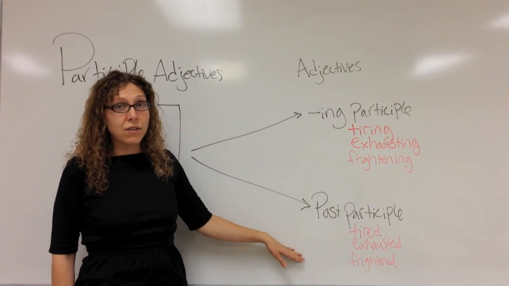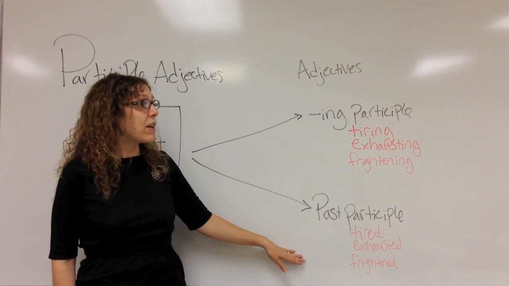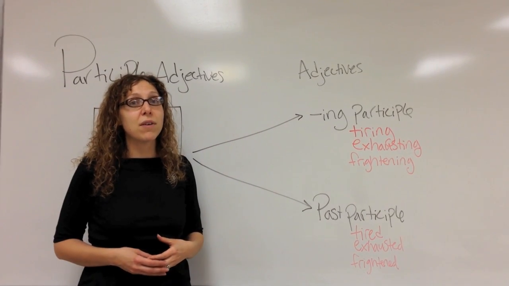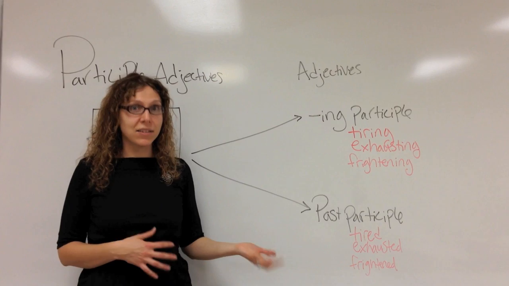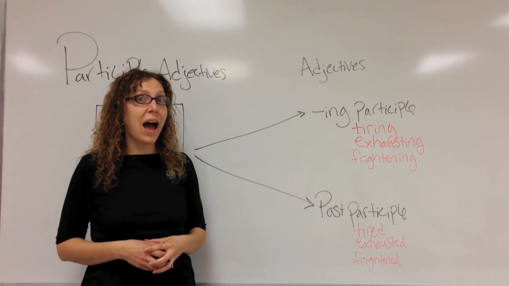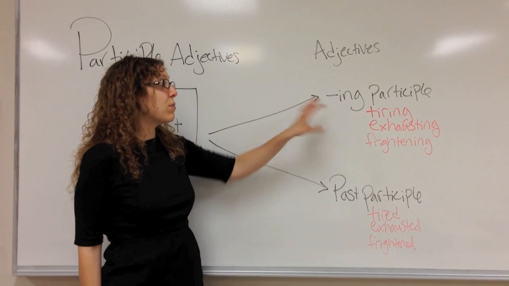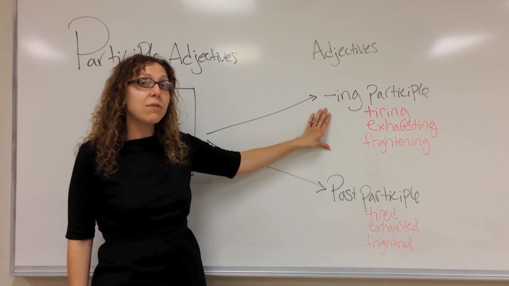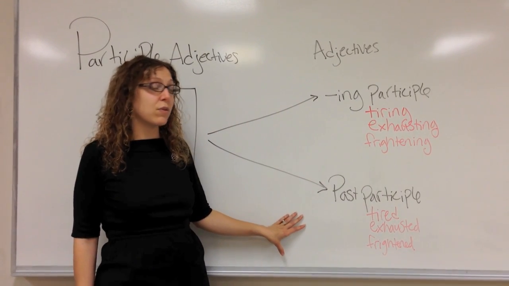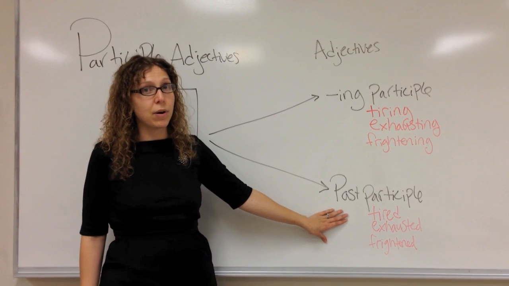Using these different forms of the adjectives requires a kind of understanding of something called active voice and passive voice. So we're going to talk about how to understand which one is an active voice situation where you would use the ing participle, and which one is a passive voice situation where you would use the ed participle.